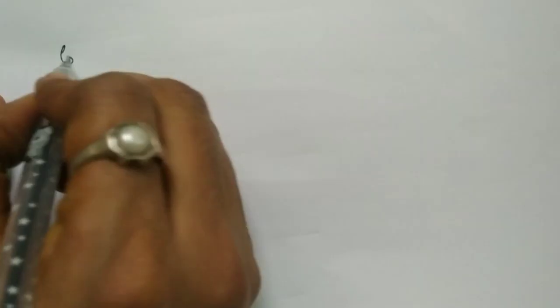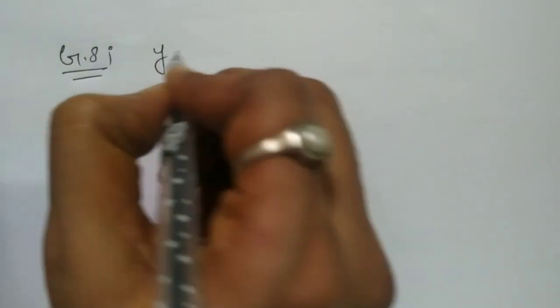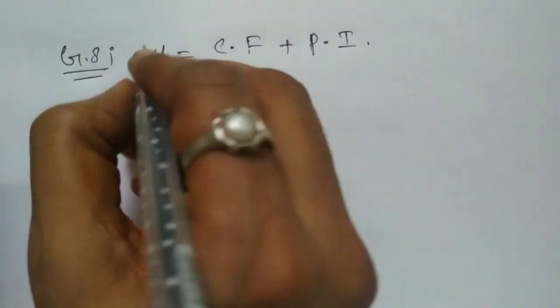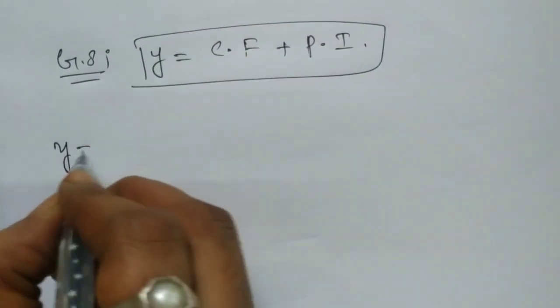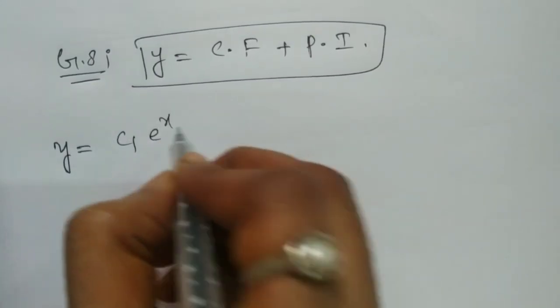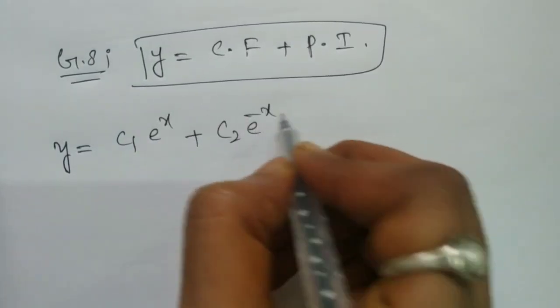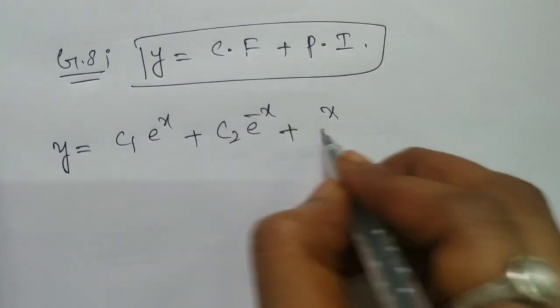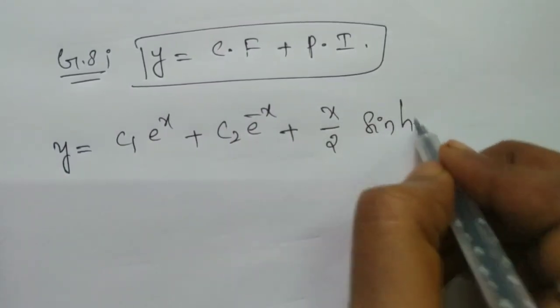Therefore, the general solution of the given problem is y equals complementary function plus particular integral. So y equals c1 e power x plus c2 e power minus x plus the particular integral, x by 2 sinh x.